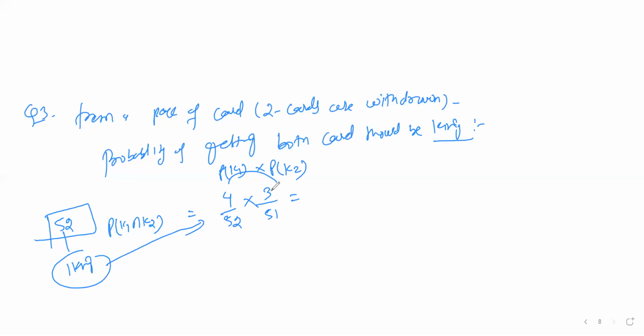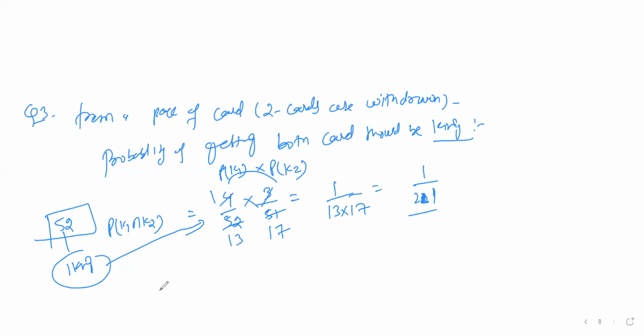Simplifying, we get 1/13 into 1/17. So the answer is 1 by 221.